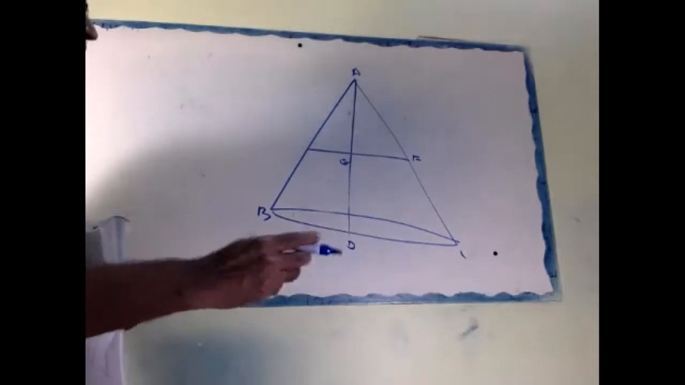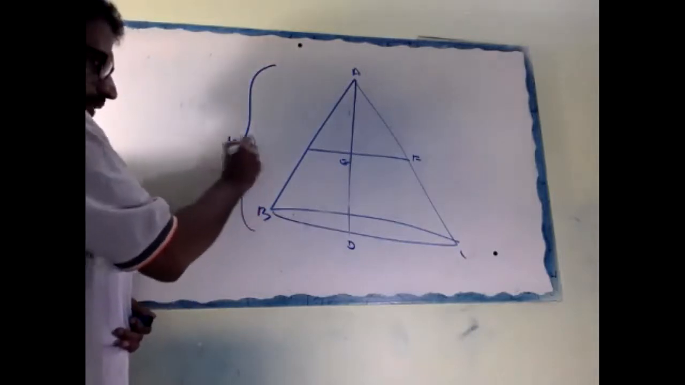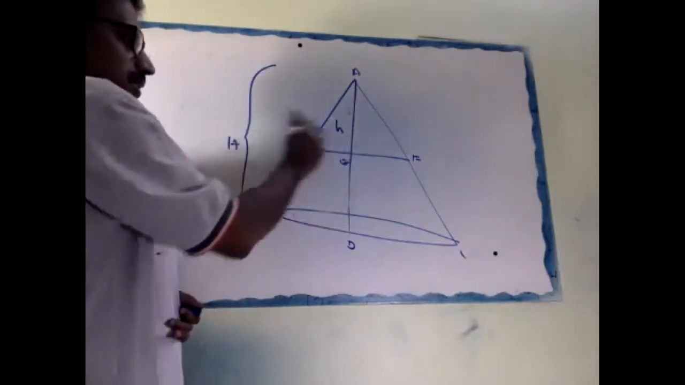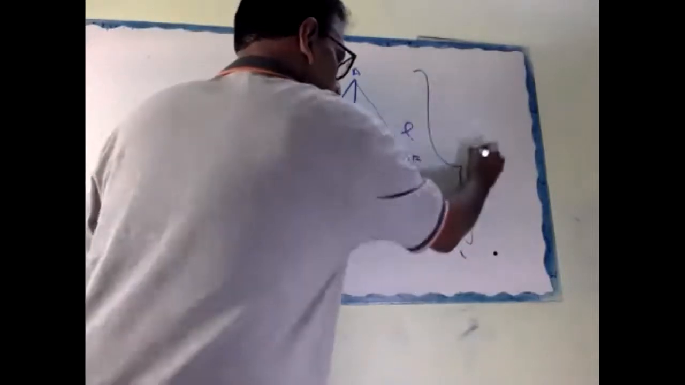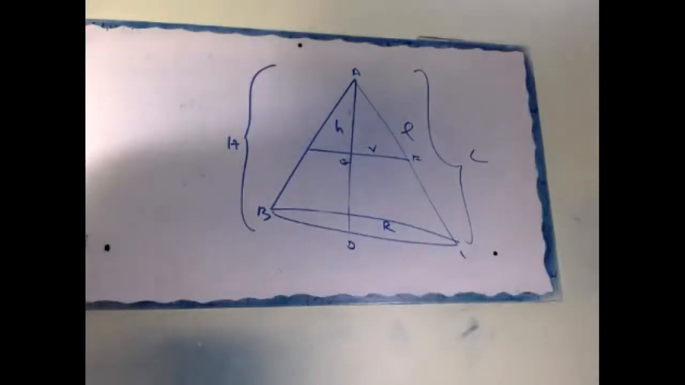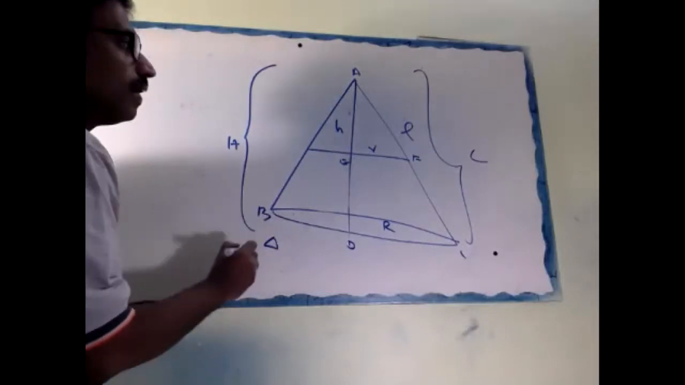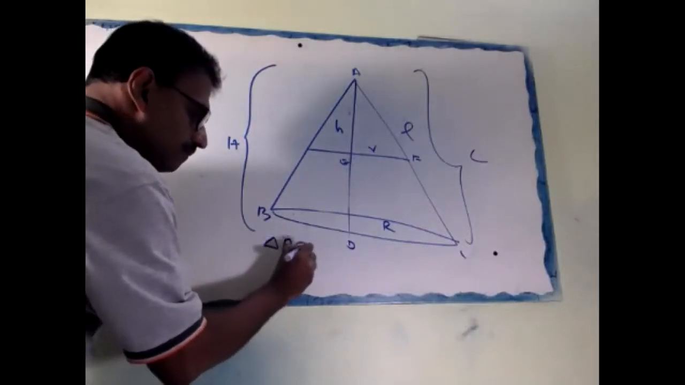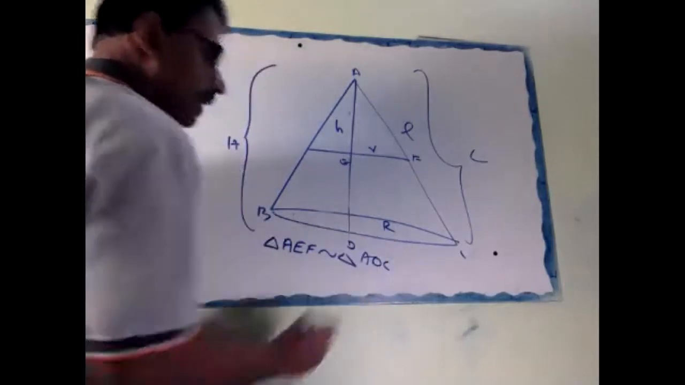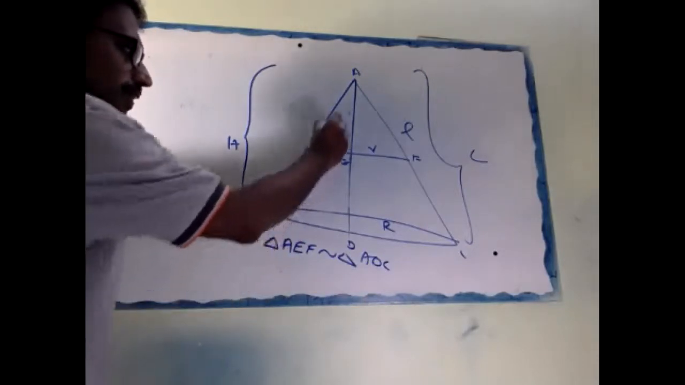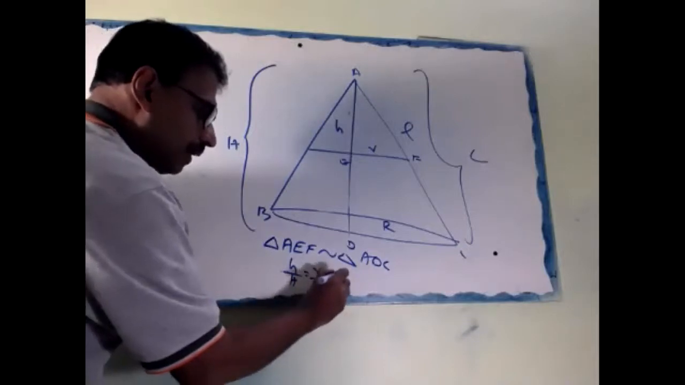Okay, now look here. Like the previous question, this one is small h, capital H, small r, capital R, small l, capital L, because we need L here for the curved surface area. Now, like the previous question, triangle AEF is similar to triangle ADC by AA similarity. So h by H equals r by R equals l by L.